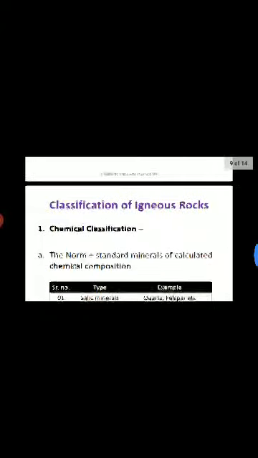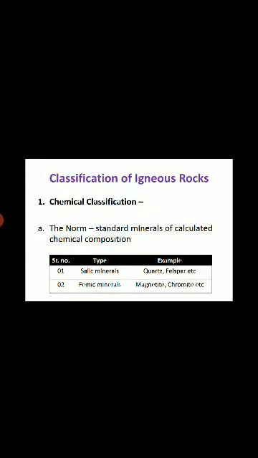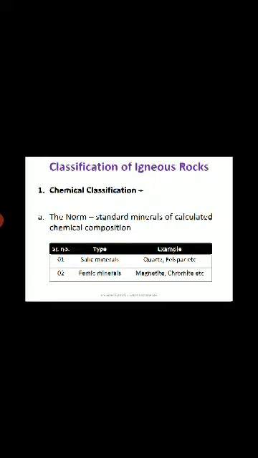Next is the classification of igneous rock. The first is chemical classification, second is mineralogical classification, and third is textural classification. Let's see one by one. The first one is chemical classification. The first point is the norm, the standard minerals of calculated chemical composition.